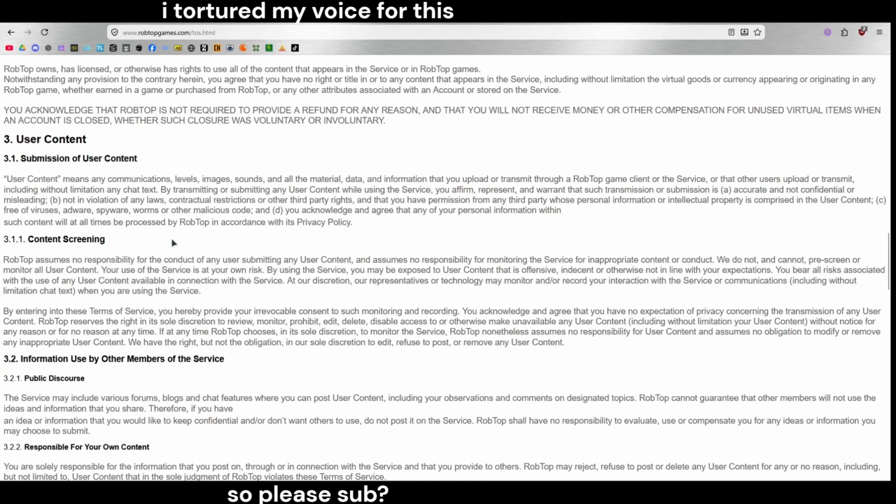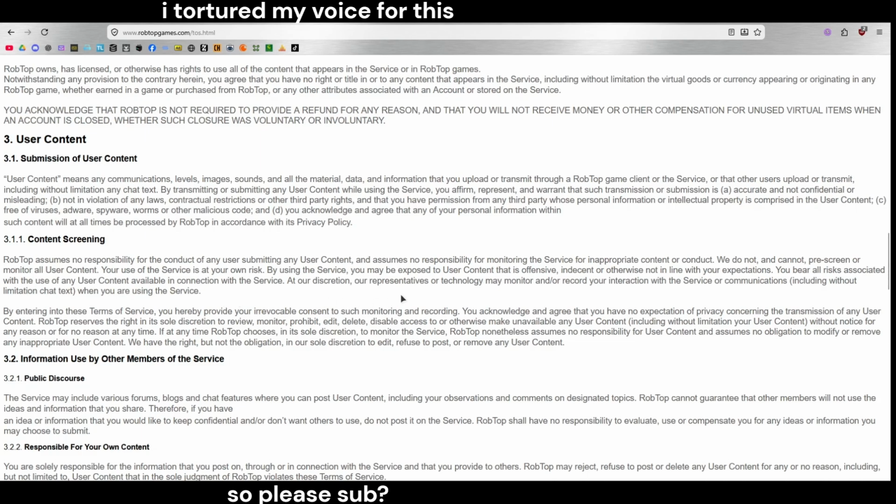3.1.1 Content Screening. RobTop assumes no responsibility for the conduct of any user submitting any user content, and assumes no responsibility for monitoring the service for inappropriate content and conduct. We do not and cannot pre-screen or monitor all user content. Use of the service is at your own risk. By using the service, you may be exposed to user content that is offensive, indecent, or otherwise not in line with your expectations. You bear all risks associated with the use of any user content available in connection with the service.